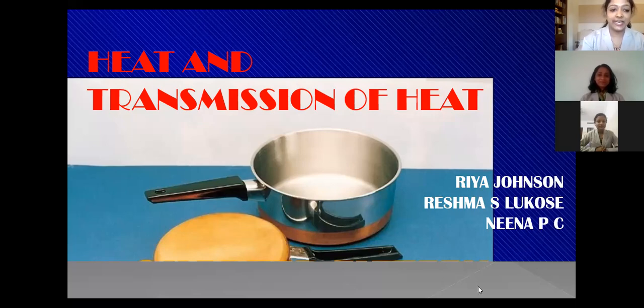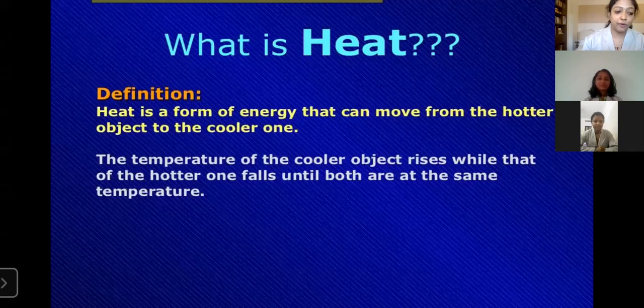Beginning with what is heat? Heat is a form of energy that can move from the hotter object to the cooler one. The temperature of the cooler object rises, while that of the hotter one falls, until both are at the same temperature.